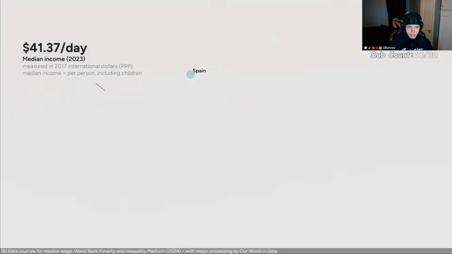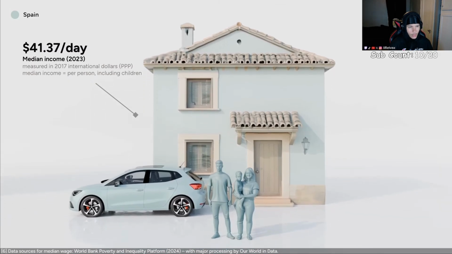The median income is $41 per day. In countries like Spain, most people live in good quality housing.